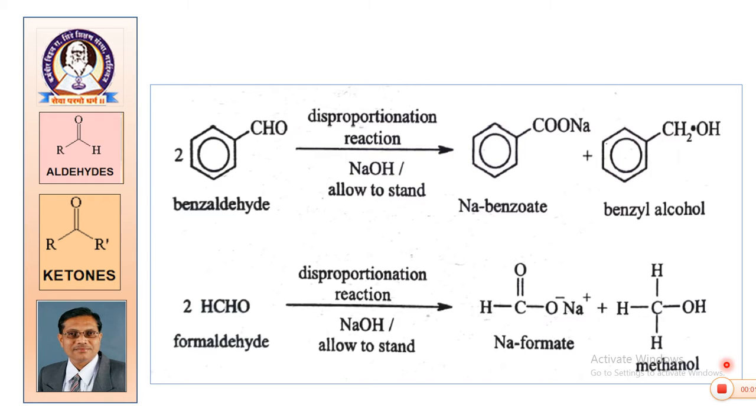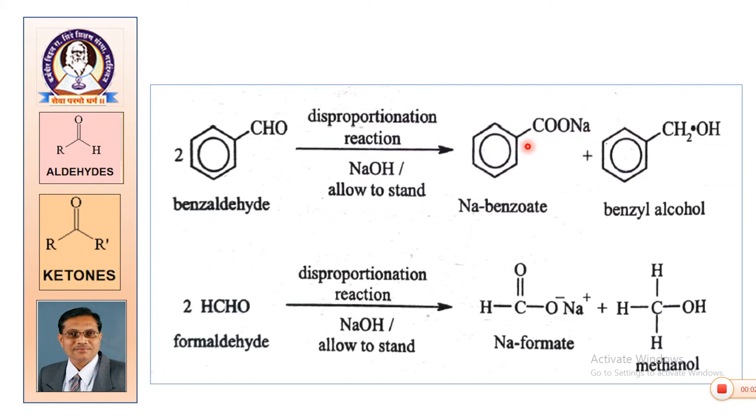See the general reactions. The reaction is also called disproportionation. Self redox reaction is also called disproportionation reaction. In the first example, we have 2 molecules of benzaldehyde. For a self redox process or disproportionation process, you will need 2 molecules. This aldehyde is without alpha hydrogen atom. So, one molecule undergoes reduction and the other undergoes oxidation.